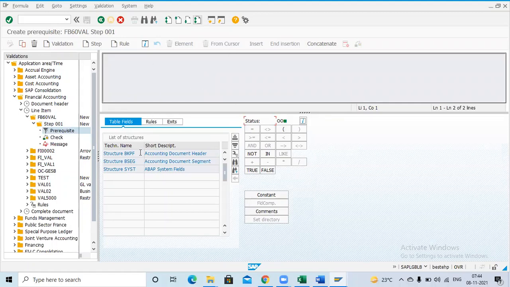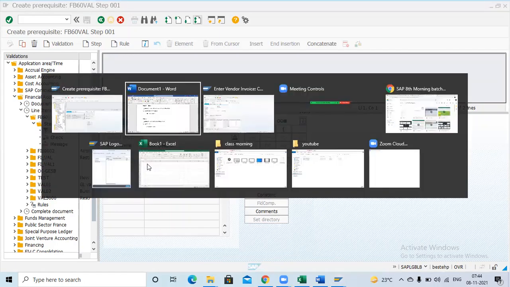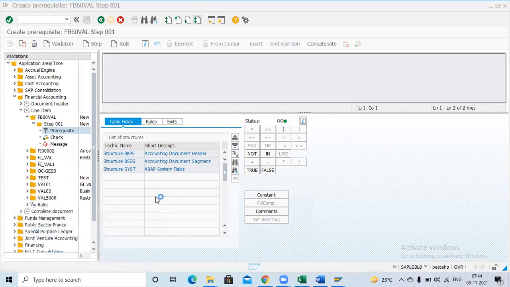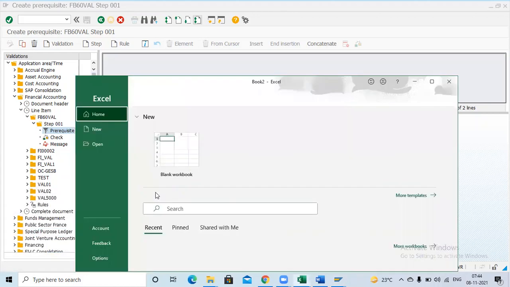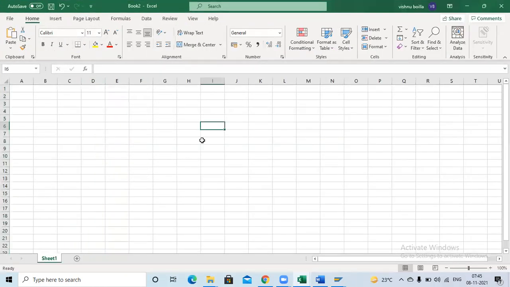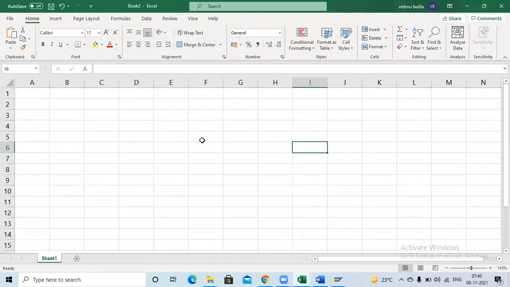First, the system will display the data like this: BKPF, BSEC, and the structures are there. Here you have to remember one more thing. When we were doing the enhancement project, we discussed the technical names and the tables also.